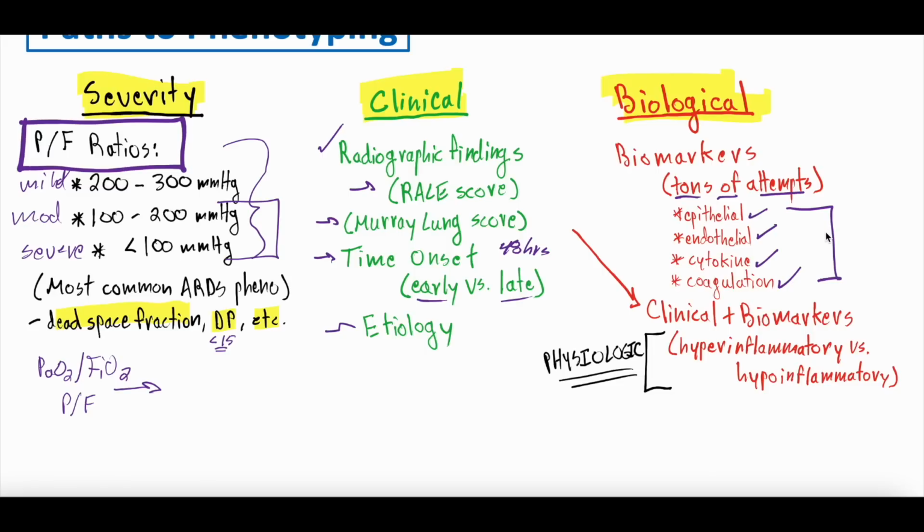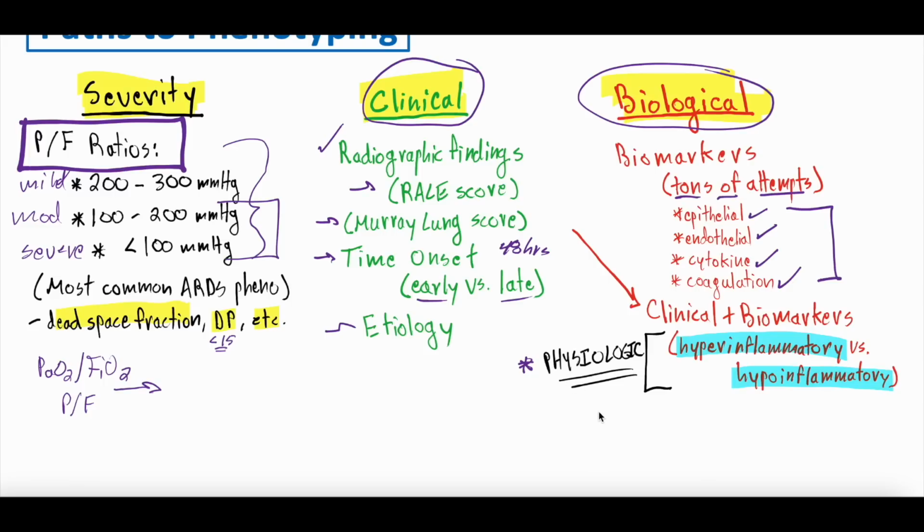Interestingly enough, there has been a combination of things that has led to two separate phenotypes, and these are the two phenotypes that get the most press and seem to possibly have some degree of clinical utility: the hyperinflammatory phenotype versus the hypoinflammatory phenotype. The identification and difference between these two is a combination of both clinical factors and biological factors. And what we coin it, and not everyone does, is physiologic phenotyping. You're looking at both the clinical picture and the biological picture to come up with two different phenotypes.